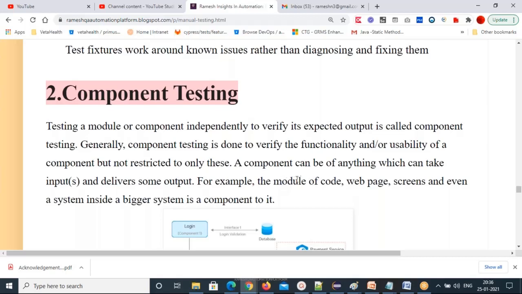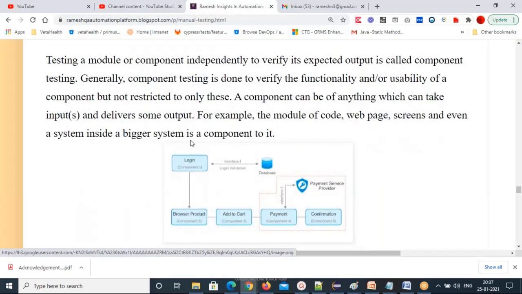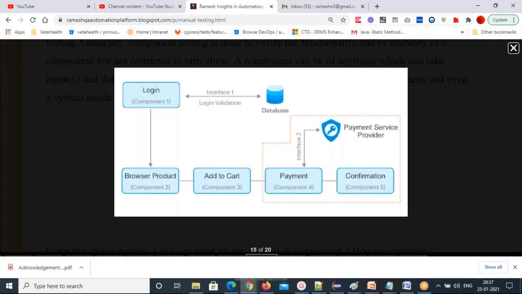A component can be anything which can take inputs and deliver some output. For example, a module of code, a web page, screens, and even a system inside a bigger system is a component to it.